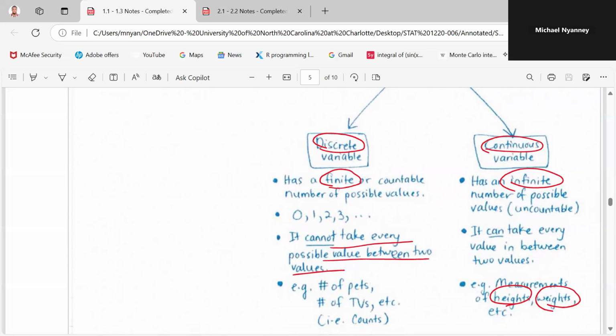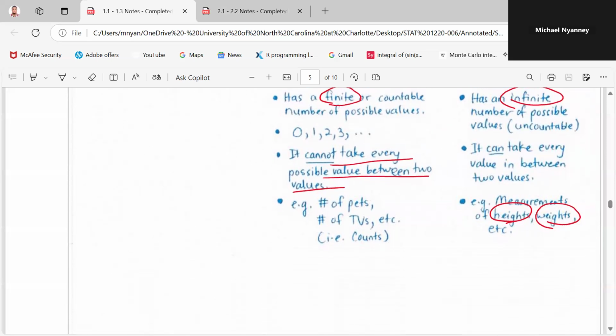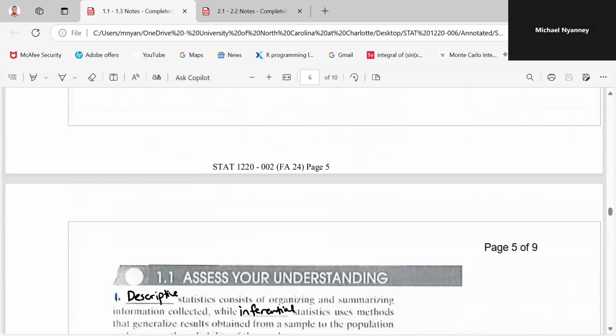And the continuous variable can take a decimal in it or some infinite number. It can take values between two numbers. So the height, you can have 3.5, you can have 4.6, and so on and so forth. So if we have these kinds of variables, then we call them the continuous variables.